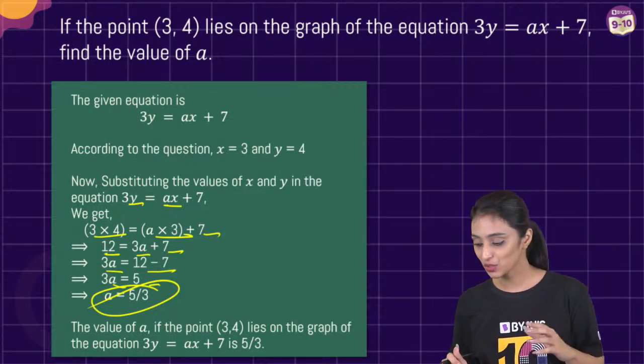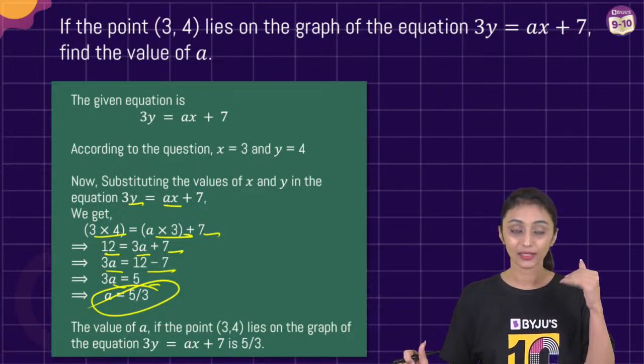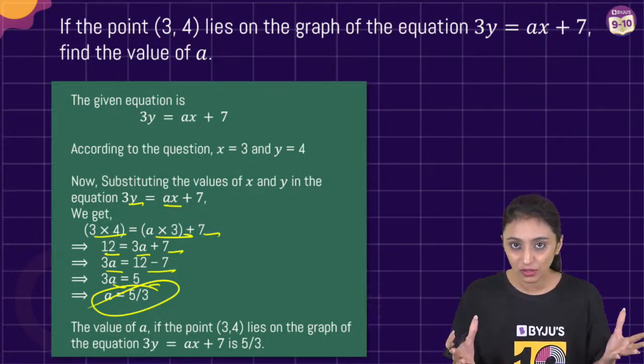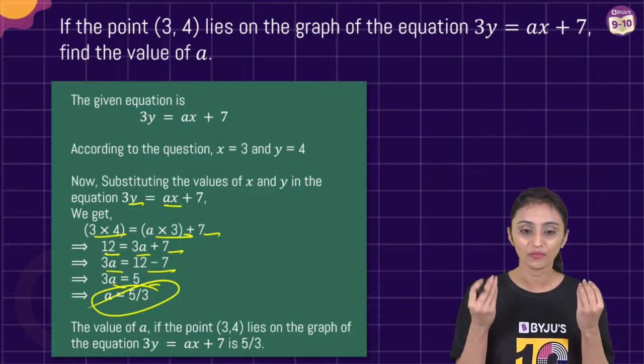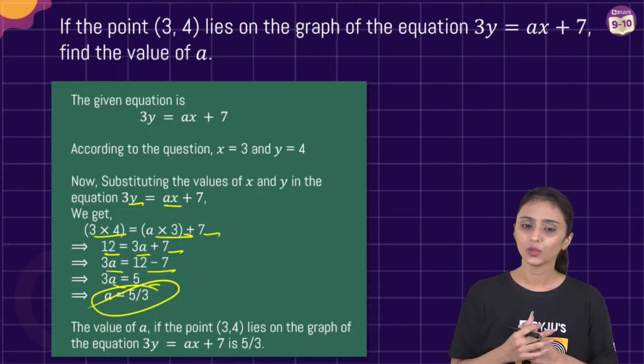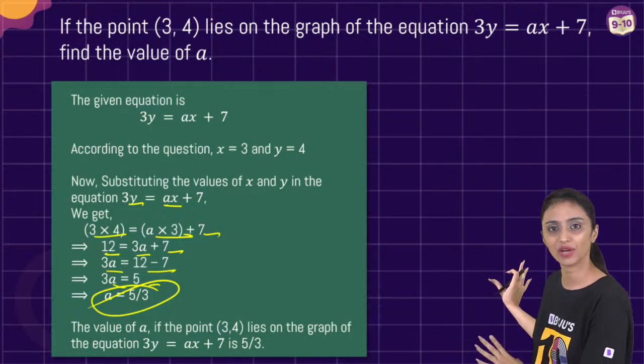I hope you all have understood the meaning of this statement that this point lies on the graph. It satisfies the equation. These are the solutions of the equation. All of them mean the same thing. Anant, no need to give it in decimals. You can leave this answer in fractions also.